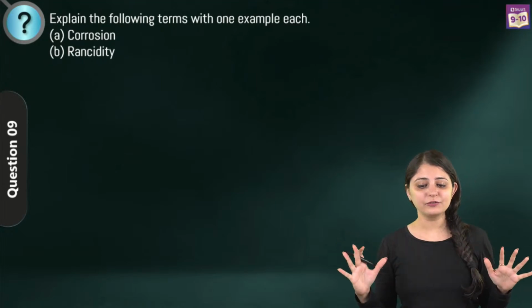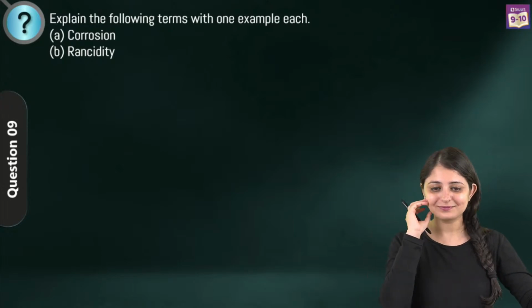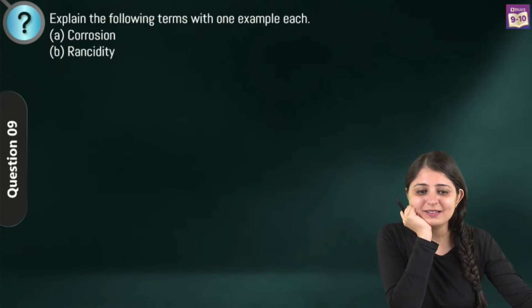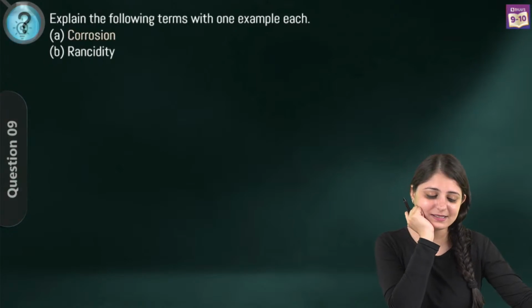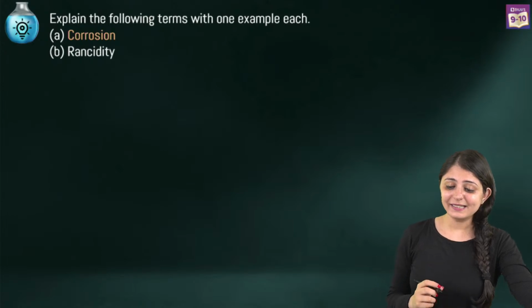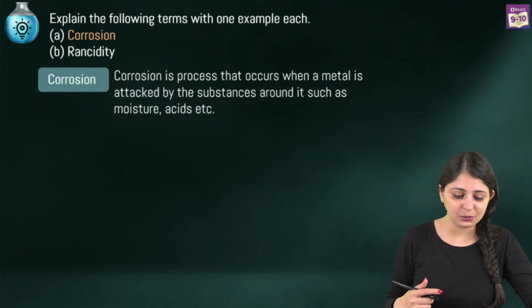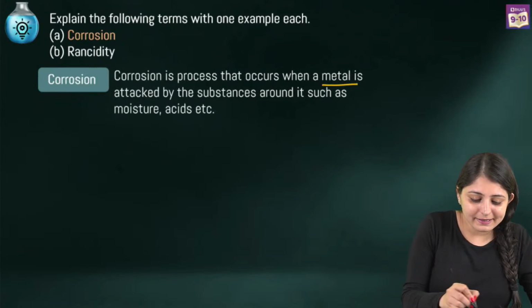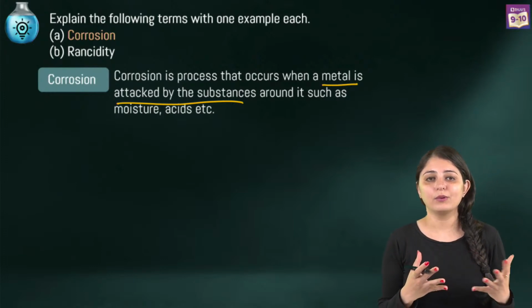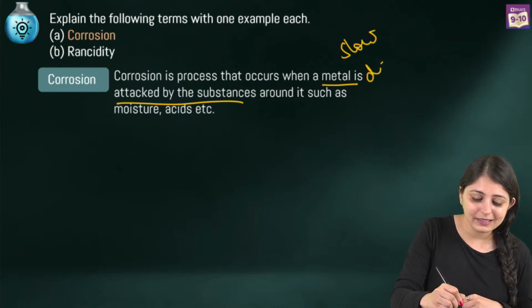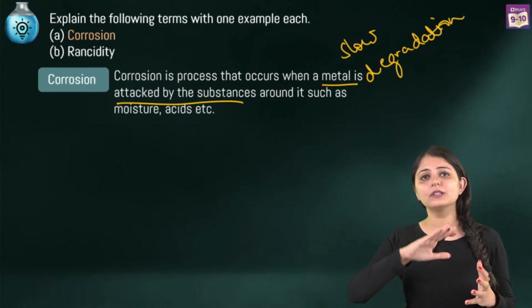Kyadi says it's the destruction of metals. Metals ka kharab hona, degrade hona. Who else is going to try? Rusting of iron is an example. Hey Rahul, perfect answers. You can read Rahul's answer out there. It's actually like the slow degradation of the surface of metal. So when we talk about corrosion, it's a process that occurs when a metal is attacked by substances around it like moisture or acid. So in a way, slowly, what happens? It degrades. So it's a slow degradation that is happening. Where is it happening? On the surface of the metal.